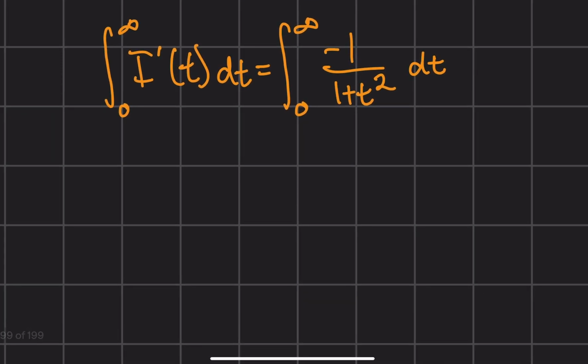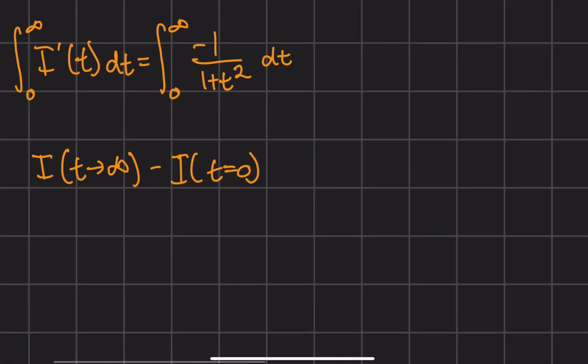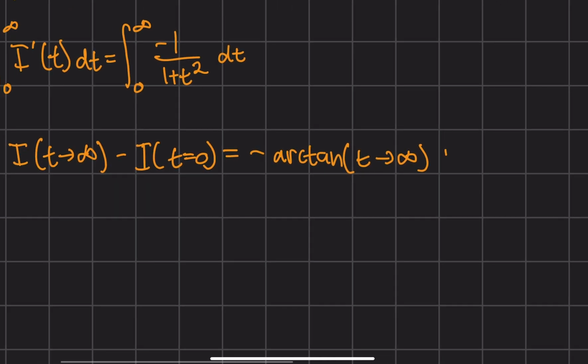What do I have here? By fundamental theorem of calculus, I have I of t getting arbitrarily large minus I of t equals 0. Now this is going to equal negative arctan of t getting arbitrarily close to infinity plus 0, because the inverse tangent of 0 is 0.